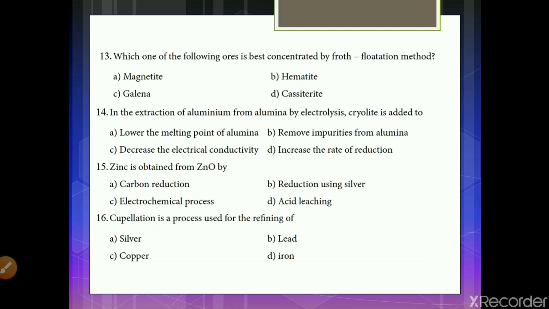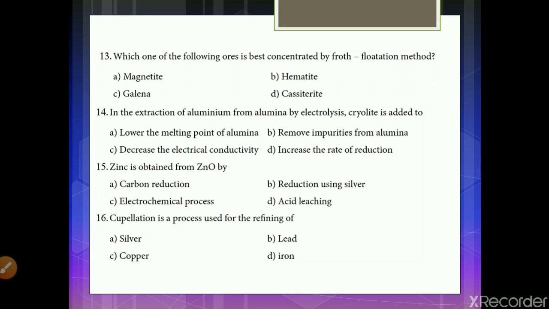Which one of the following ores is best concentrated by froth flotation method? A, magnetite; B, hematite; C, galena; and D, cassiterite. We know that froth flotation method is a method adopted for purifying or concentrating sulfide ores, and therefore galena, PbS, will be the option. All others are oxide ores. Galena is the only sulfide ore in this question.